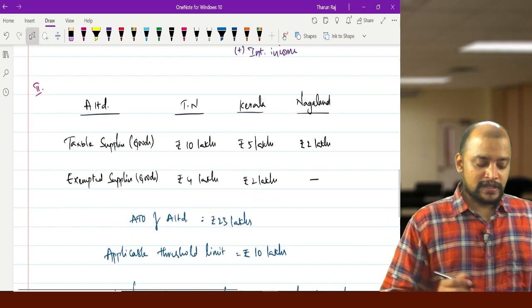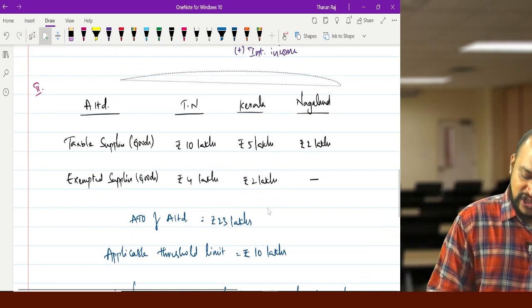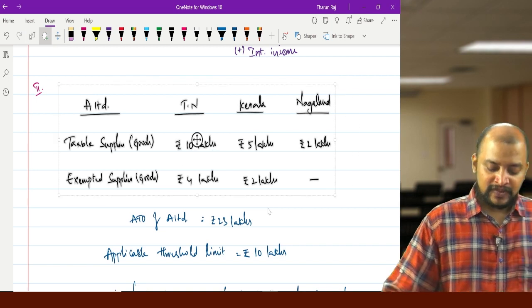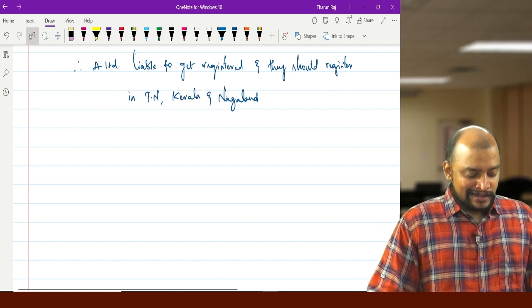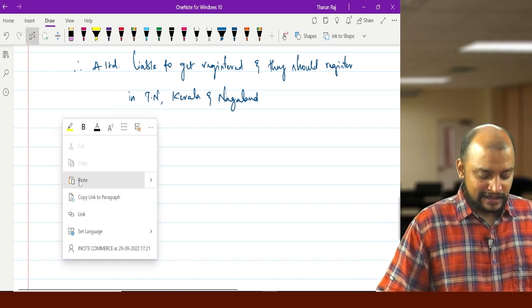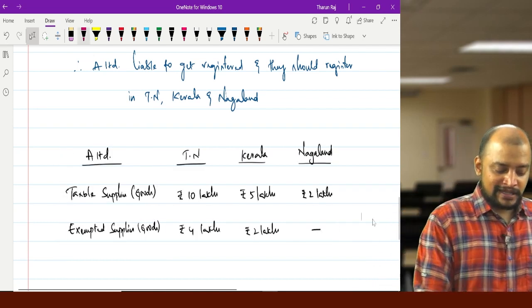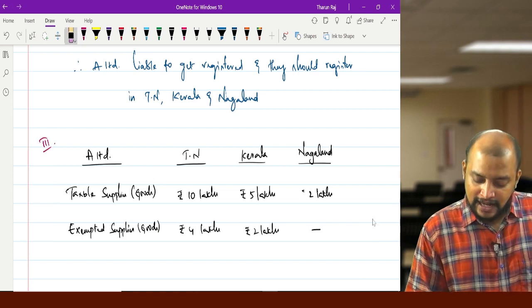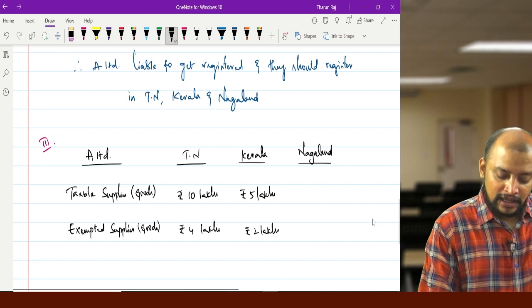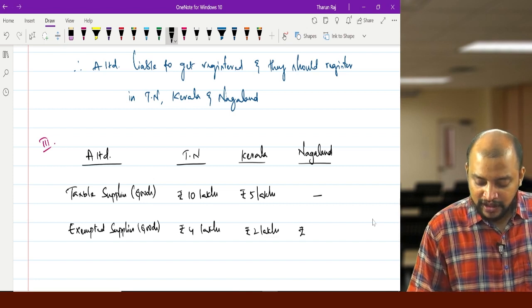Now suppose there is a slight change: the Nagaland 2 lakhs taxable becomes exempted 2 lakhs.